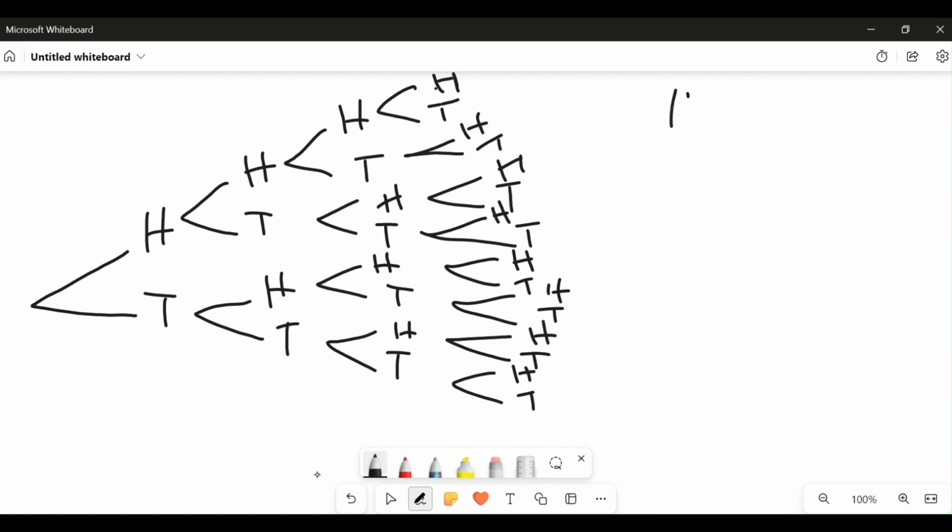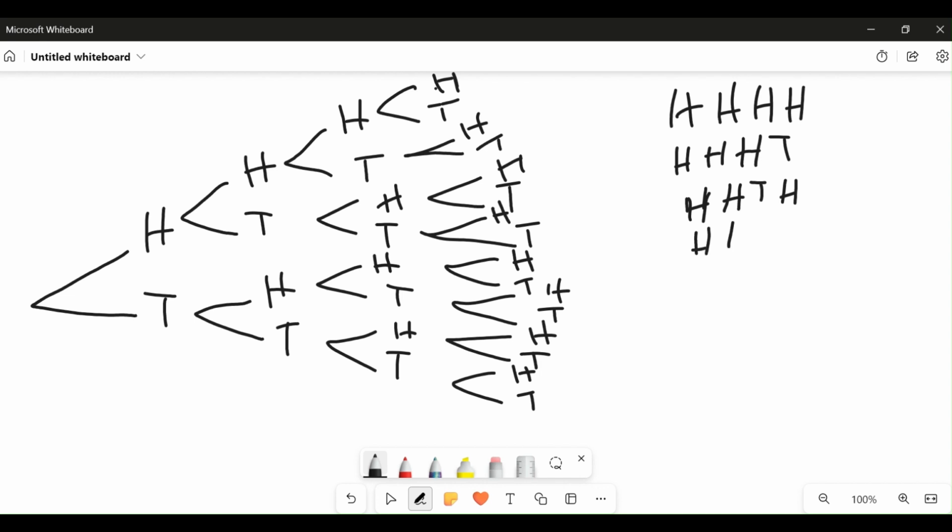Like this, we have four heads together. We can have head, head, head, tail. All right, this is from the experiment here. Also we can have head, head, tail, head. We can have head, head, tail, tail.